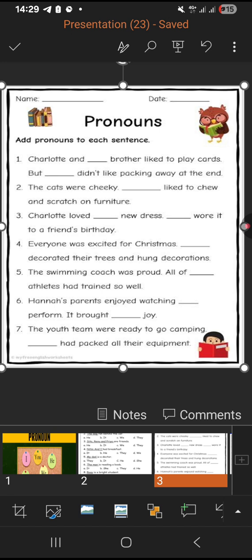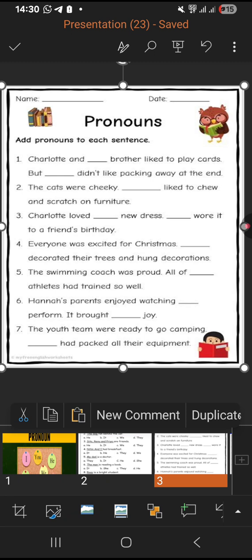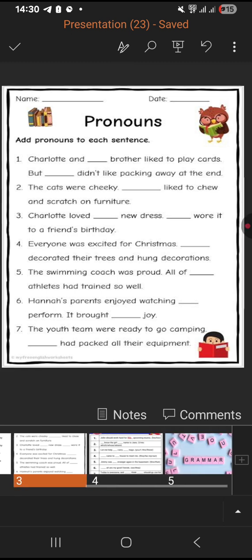The youth team were ready to go camping. Youth team. Team is plural. It cannot be one. Okay, plural. Dash had packed all their equipment. So definitely you will write it as they had packed all their equipment. So you need to be very careful. You should know the gender and also whether it is singular or plural, and we must write the appropriate pronoun for that.